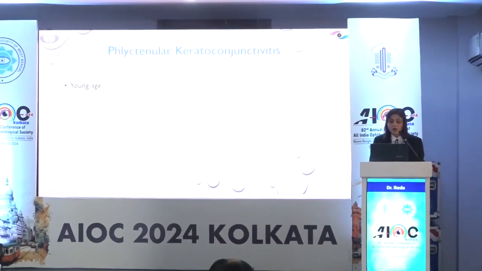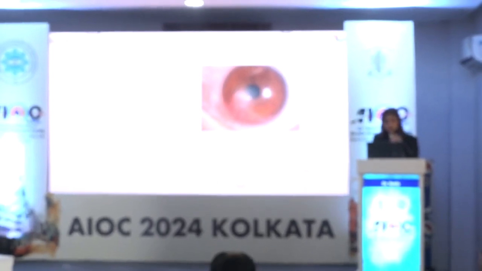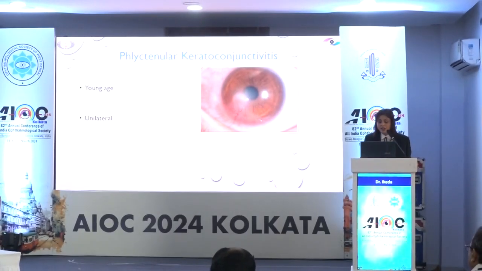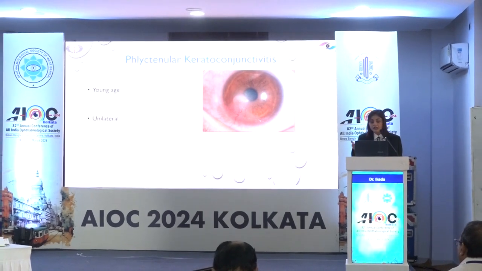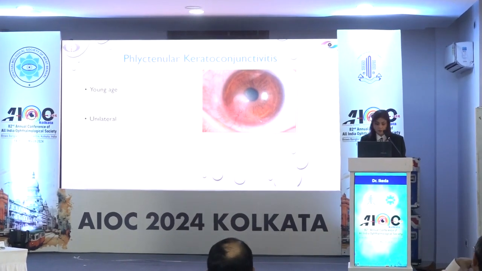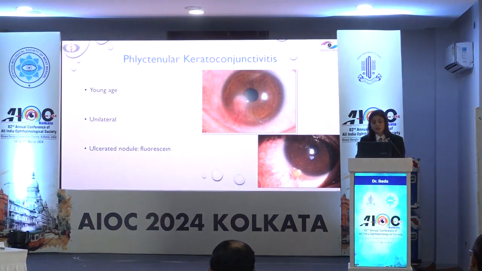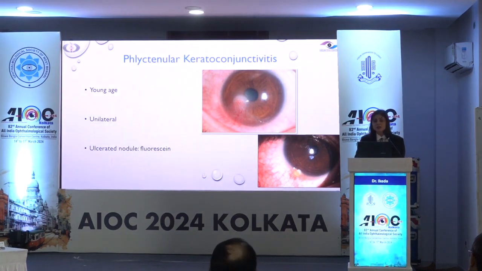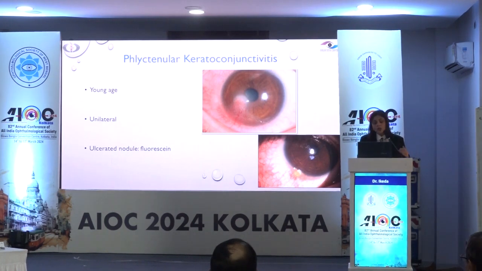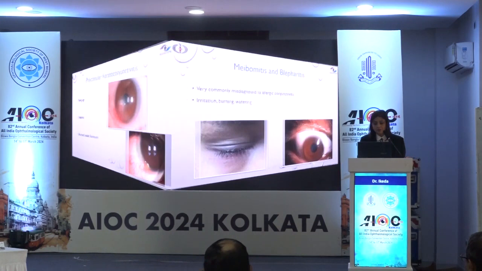Now if we have a young patient who presents to us with a picture like this, this could be a case of phlyctenular keratoconjunctivitis. This is a young 8-year-old boy who presented with a picture like this. These cases are usually unilateral and unlikely to be bilateral, again unlike ocular allergy. Another important way to differentiate them is to stain, and usually if there is a case of phlycten, it will have the appearance of an ulcerated nodule, whereas limbal papillae won't have this kind of staining. They might take a diffuse staining if the patient has limbal papillae. So this is one way to differentiate between these two.